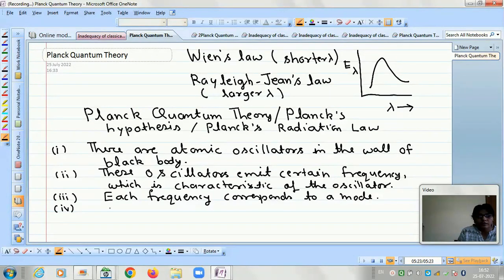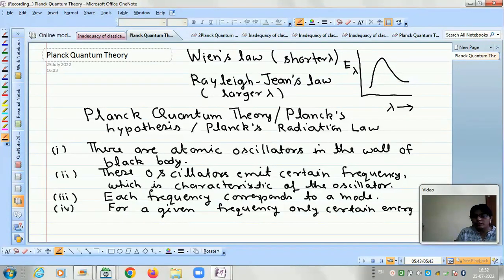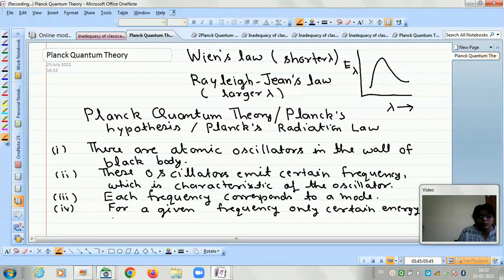And next is, for a given frequency, only certain energy values are possible.